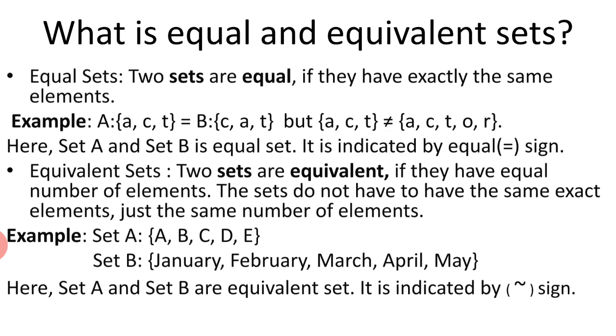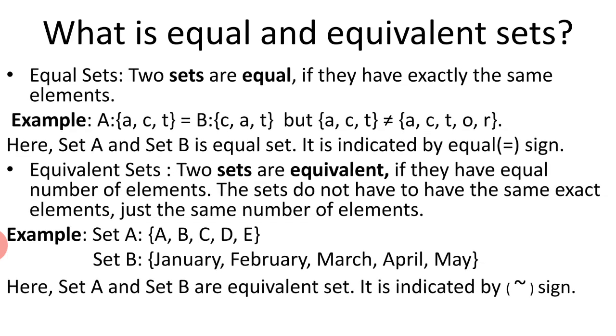What are equal and equivalent sets? Equal sets. Two sets are equal if they have exactly the same elements. For example, here A has ACT as its element and B has CAT as its element. So if you compare the elements in the given sets, both the sets have the same elements. The order of the elements will not matter here. So your set A and set B are equal sets.